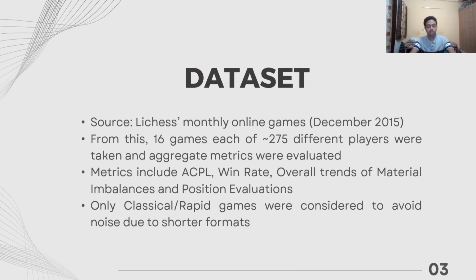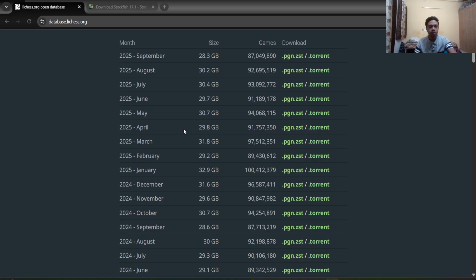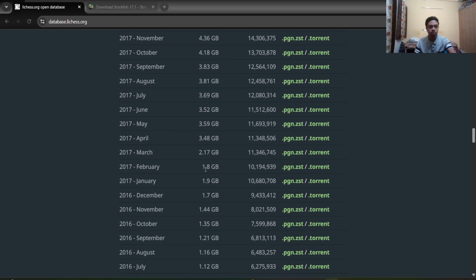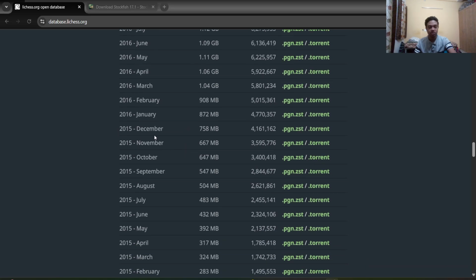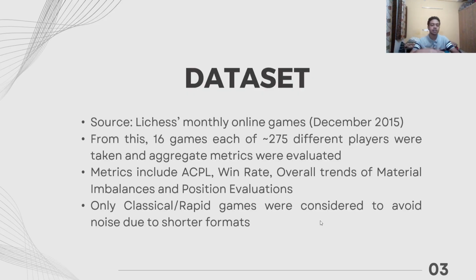For the dataset for this project, I've used Lichess's monthly online games, and this is their website where they dump monthly online games. I have chosen a random month here. I've chosen 2015 December as the dataset for this project. From this dataset, I've filtered out 16 games of each player, and I've considered around 275 different players for this. And I have calculated a few aggregate metrics, which include